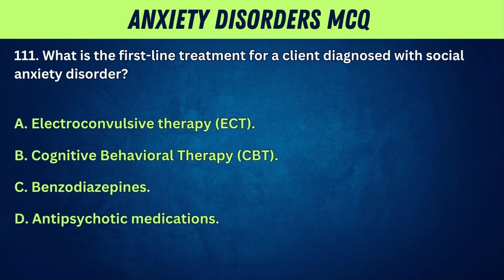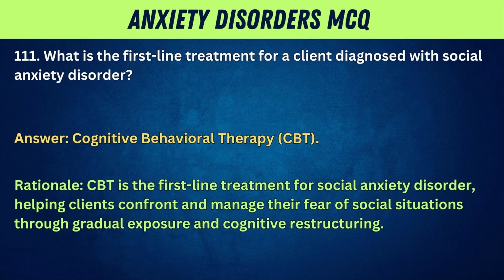111. What is the first-line treatment for a client diagnosed with social anxiety disorder? A. Electroconvulsive therapy, ECT. B. Cognitive behavioral therapy, CBT. C. Benzodiazepines. D. Antipsychotic medications. Answer: Cognitive behavioral therapy, CBT. Rationale: CBT is the first-line treatment for social anxiety disorder, helping clients confront and manage their fear of social situations through gradual exposure and cognitive restructuring.